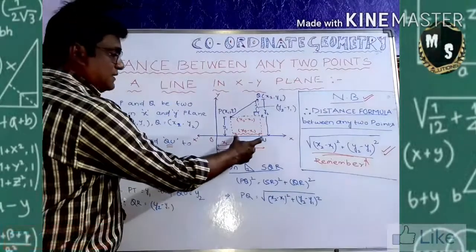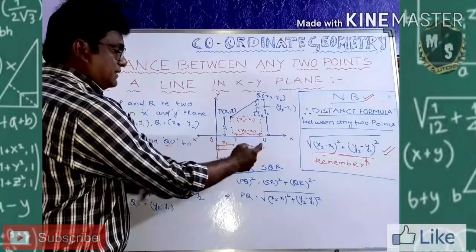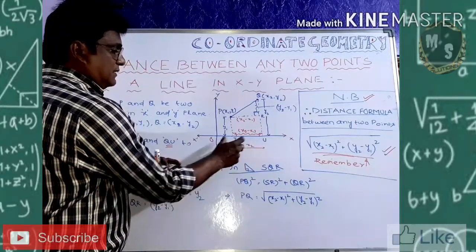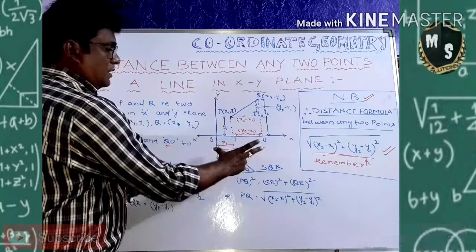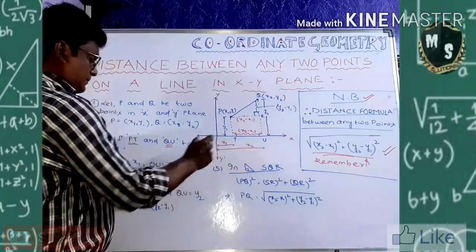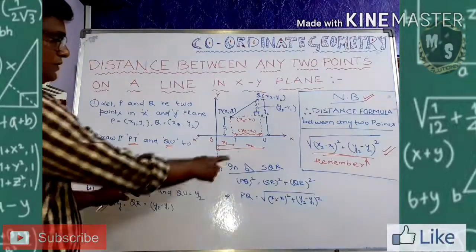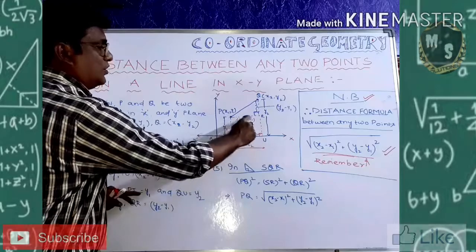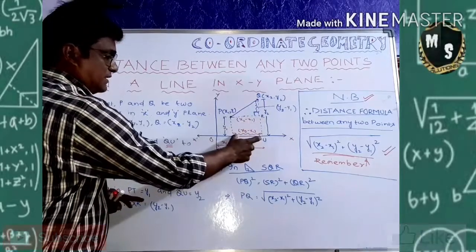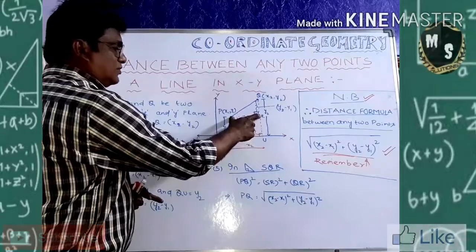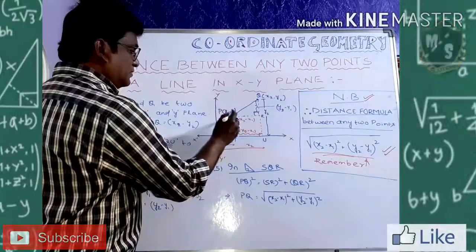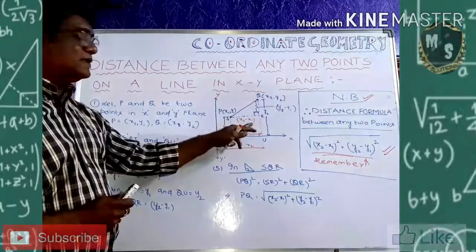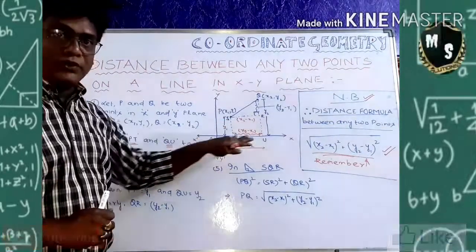Then, what is this middle distance? Middle distance TU is OU minus OT. This minus this is this one. So I wrote here that it is x2 minus x1. Similarly, you join this, and this distance SR is also x2 minus x1. I am doing all of this in the x-axis only.